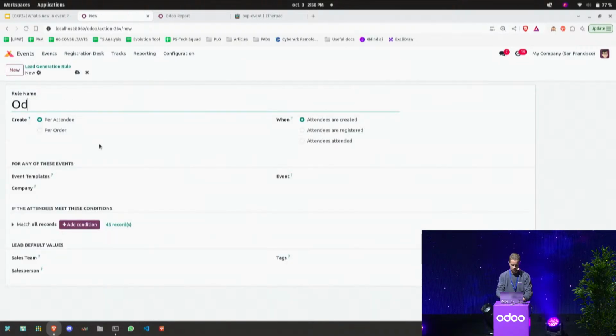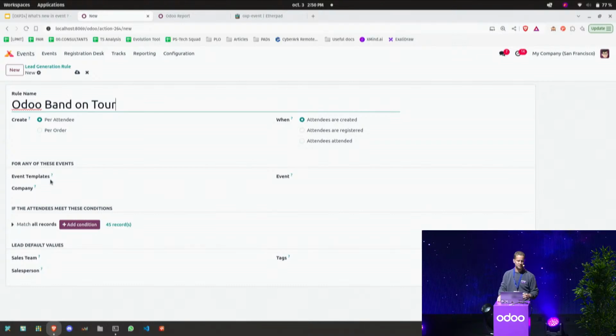So either you can create, of course, rules that are global for your event, or create that for some of your events, or some templates or something like this. You have some capability to define which event will come into that rule and define some values on the lead you create. So here, let's imagine that I will create one lead per attendee, every time a new attendee is created. No matter if they are paying attendees, if they are a free one, if they showed up or not, we're going to create one lead to continue to contact them or to tease them for the next concert to happen.